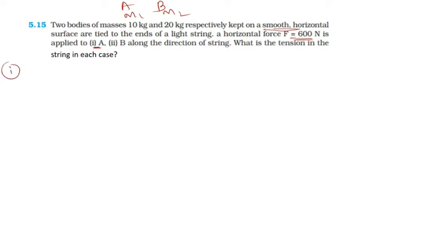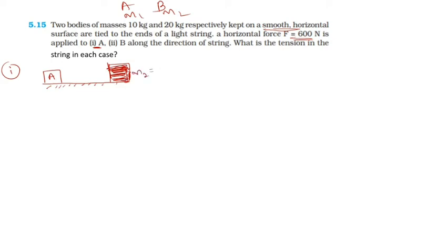So see the diagram for the first one. When the force is applied on A, this is a horizontal surface, and this is the body of mass M1, A body, and this is the body B. I make its size larger because its mass is greater.